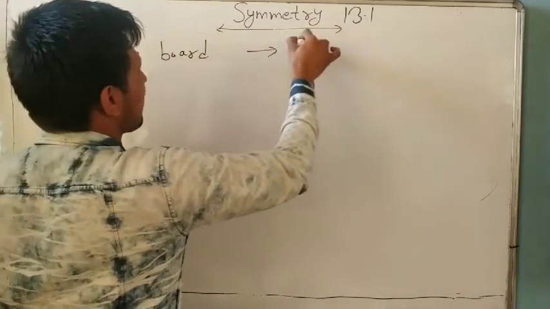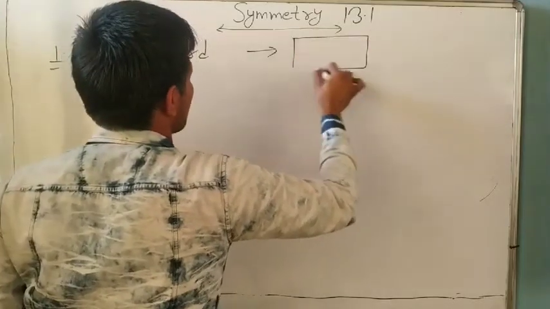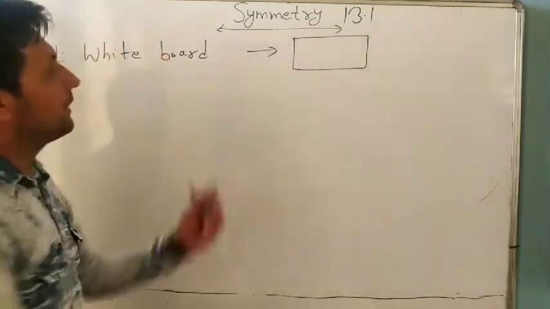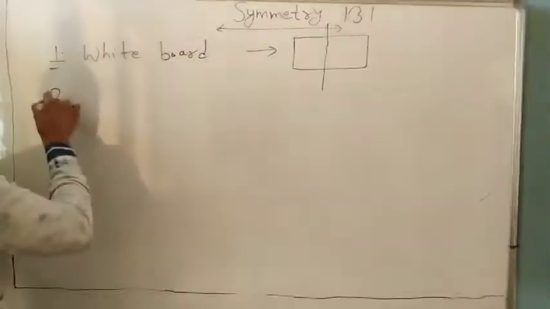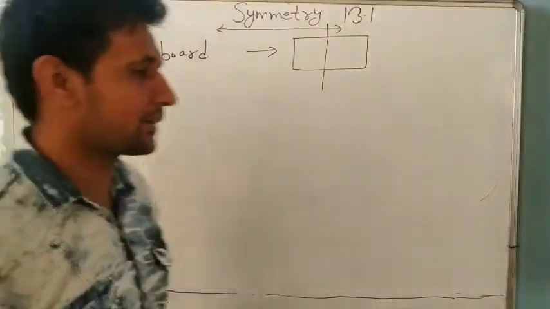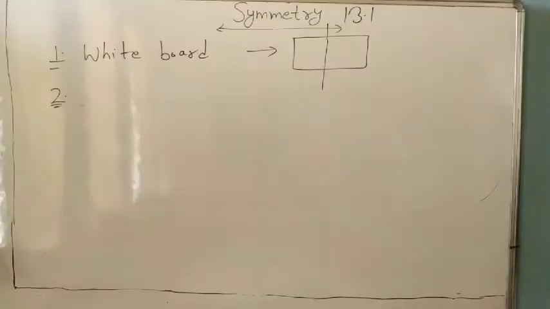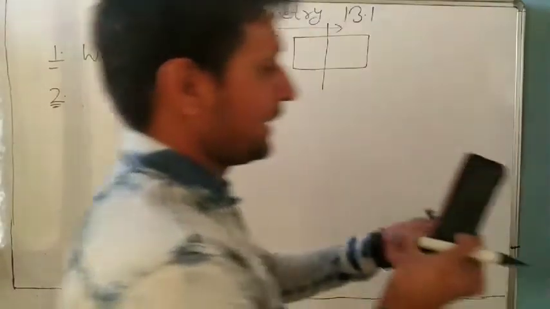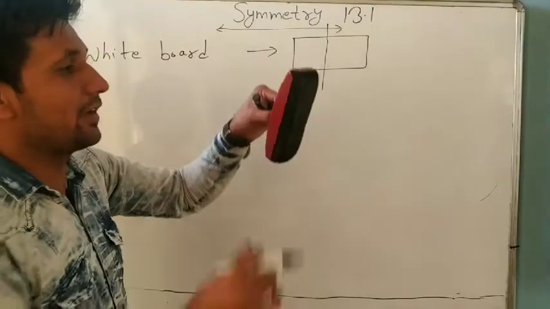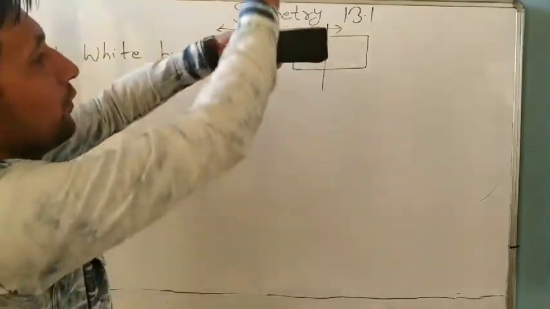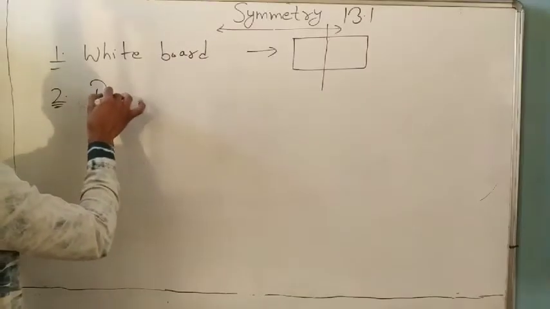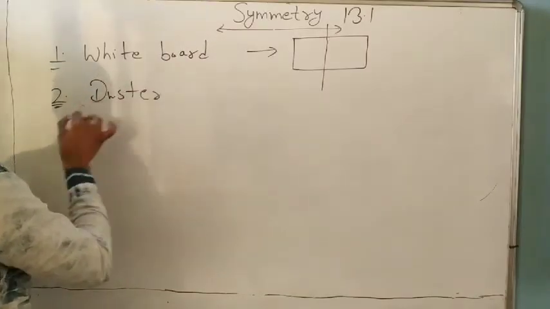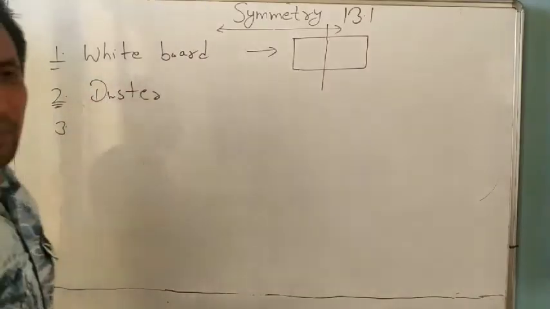Yes, it is a symmetry. It is a symmetrical line. Understand? Second example, what will we write? This duster is also a line of symmetry. Yes, we can take it in 2 equal parts. Here also you can take duster.